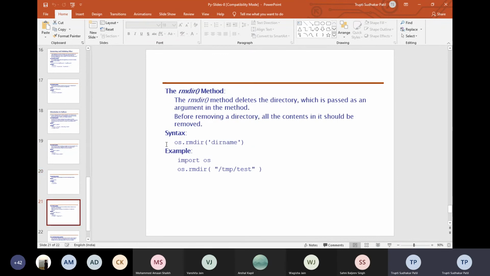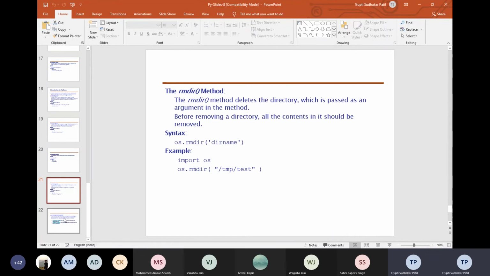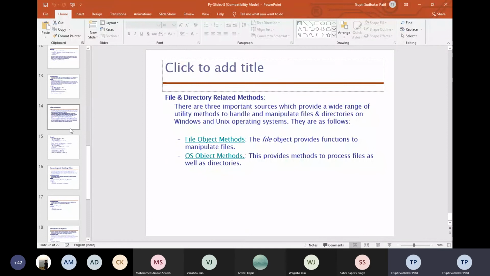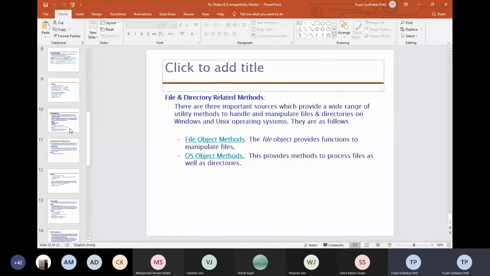This is the remove directory. Suppose I want to remove a certain directory, so I can use rmdir. These were the file and directory related methods, which handle and manipulate files and directories with Windows as well as Unix operating systems. So this is all about your file handling as well as your class members.